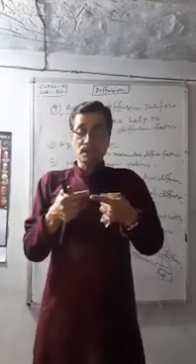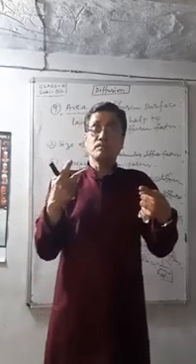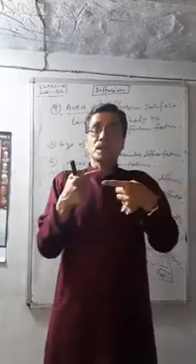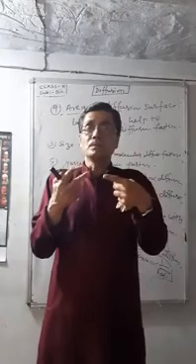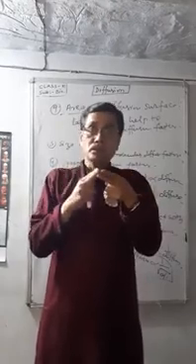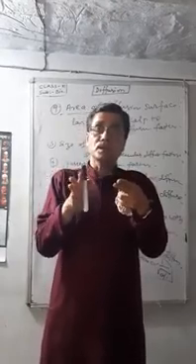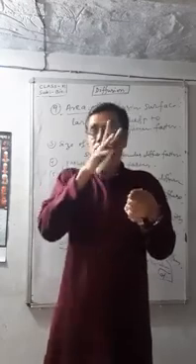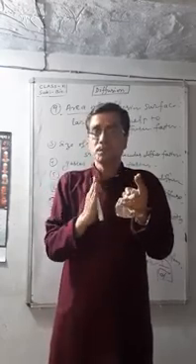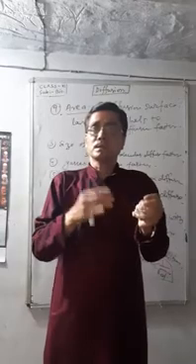When the two substances have to diffuse in opposite directions, that is the antiport. And when two substances diffuse at the same time across the cell membrane along the same direction, that is said to be symport. So in the next video we would like to discuss facilitated diffusion.